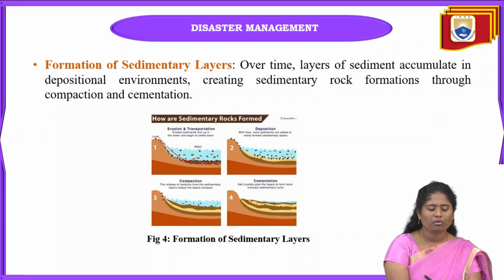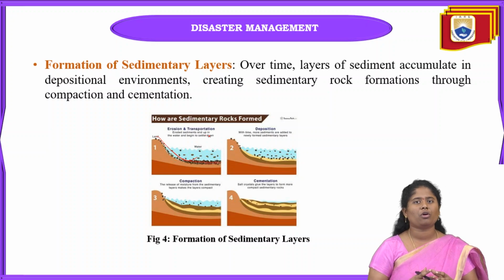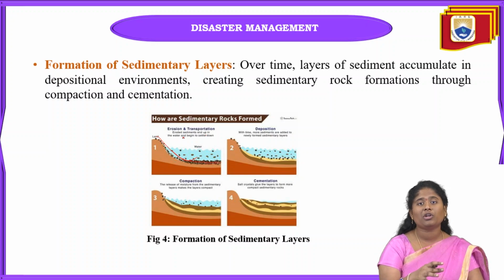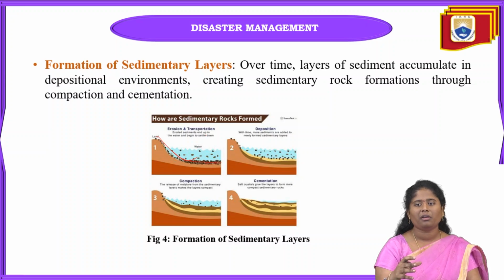After erosion and transportation occur, these natural sources, water and wind, take out the soil particles and vegetation and make them travel towards water bodies like rivers or lakes.